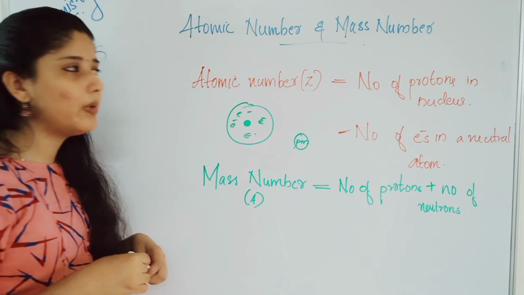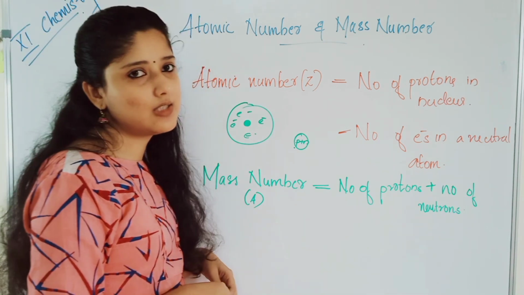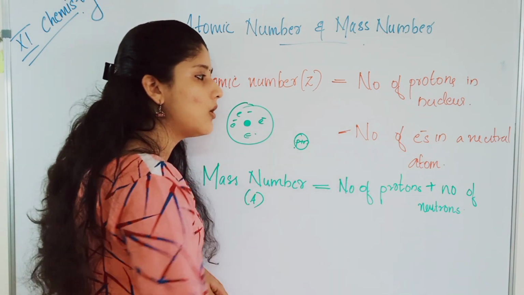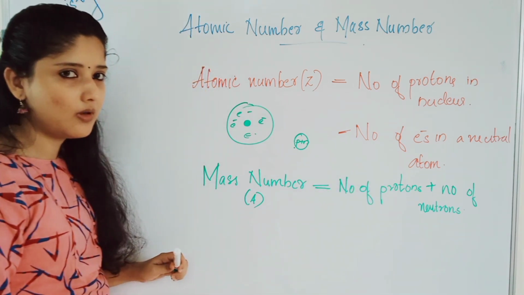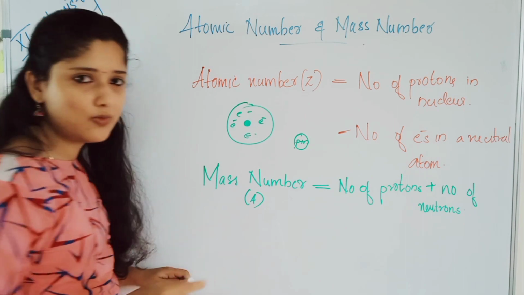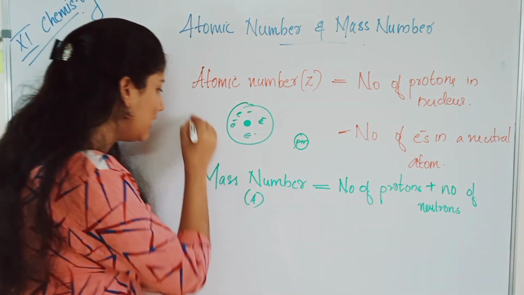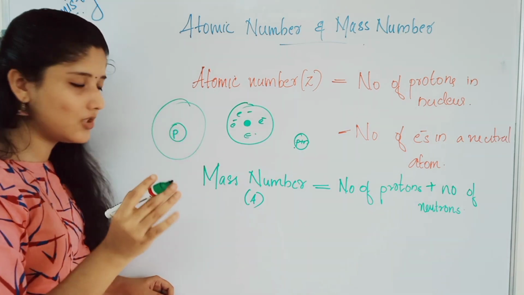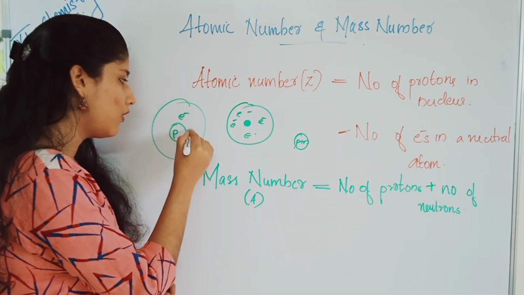What is an atomic number? Atomic number is the number of protons in the nucleus or the number of electrons in the neutral atom. Neutrons do not have charge, that we have already studied. Inside the nucleus there are protons having a positive charge, and the electrons, which have a negative charge, are revolving around it.